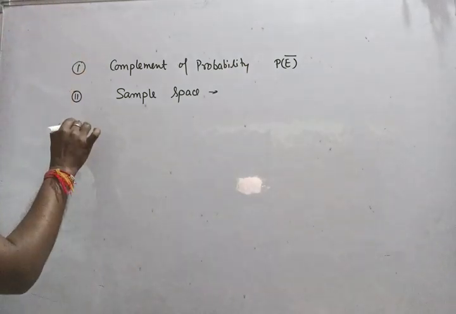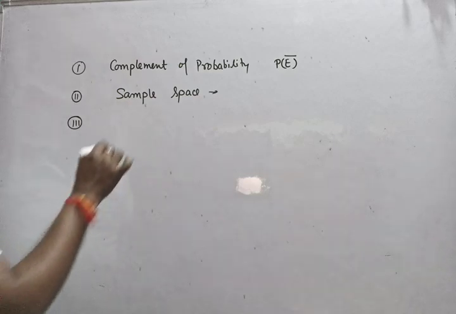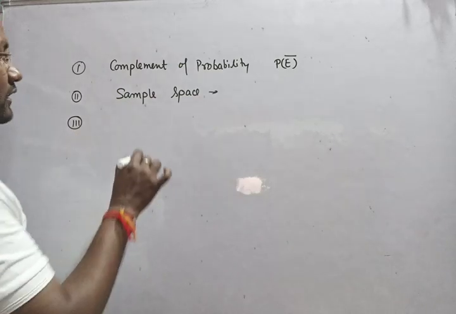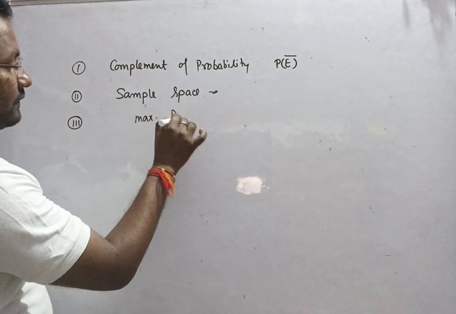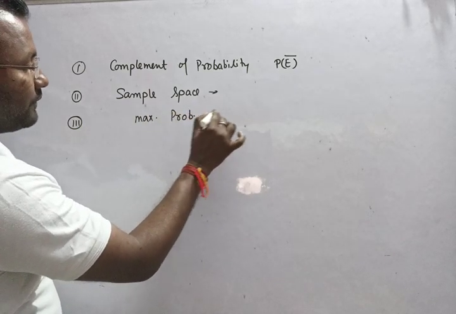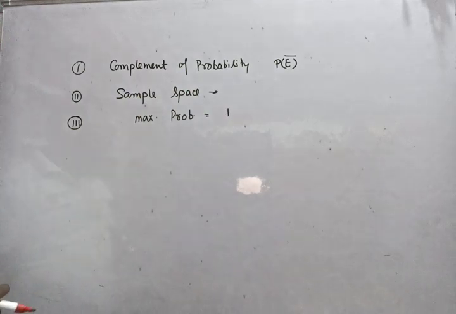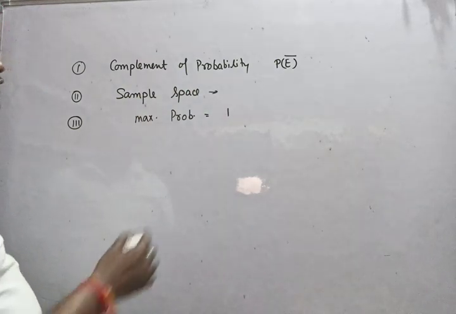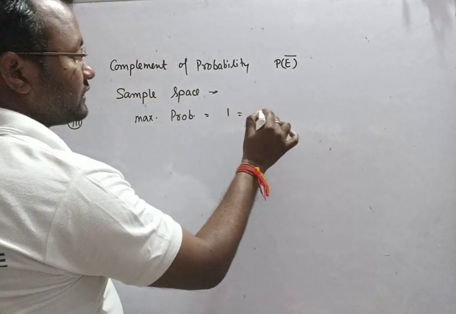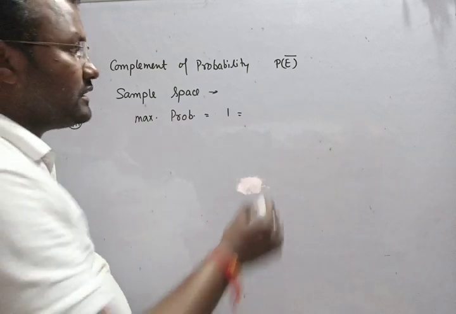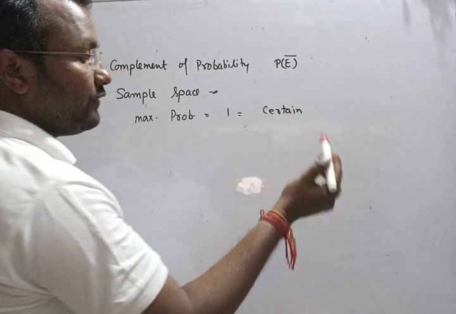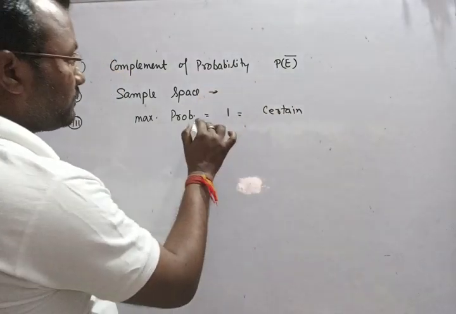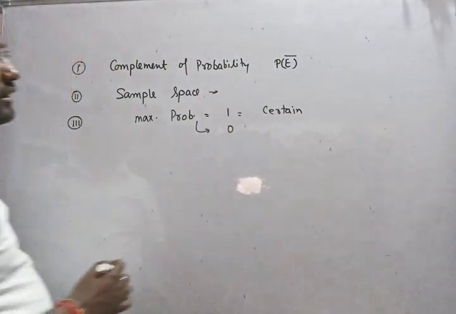Now the third question was, what can be the maximum probability? I told her that it is 1. The event is certain, that is why the probability is 1, and for events that are impossible, the probability will be 0, right?